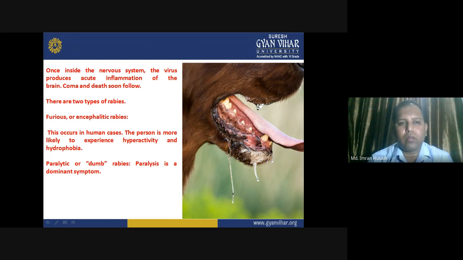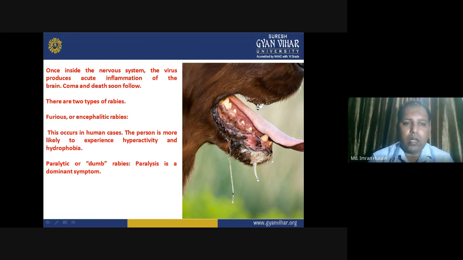There are two types of rabies: furious or encephalitic rabies. This occurs in human cases. Furious rabies: the person is more likely to experience hyperactivity and hydrophobia. Actually, the person who has received such a bite should immediately consult the clinic and receive the vaccination before the symptoms occur.